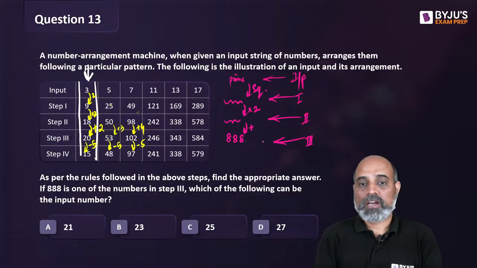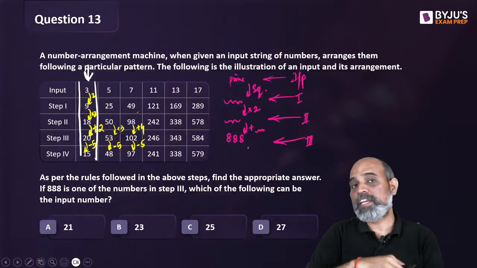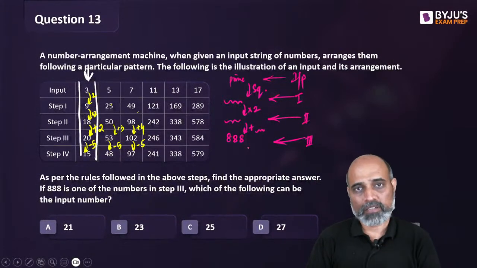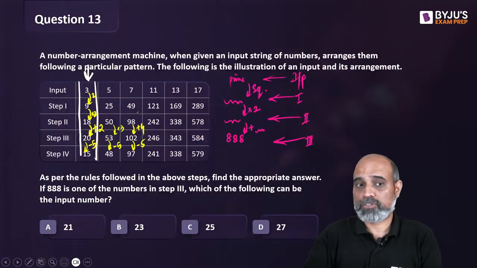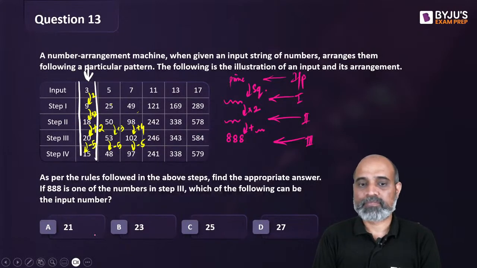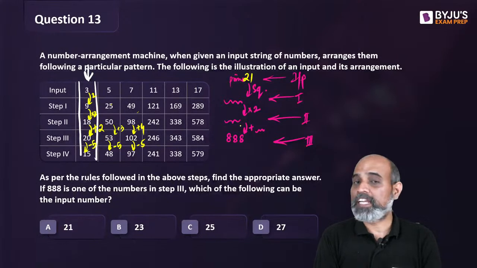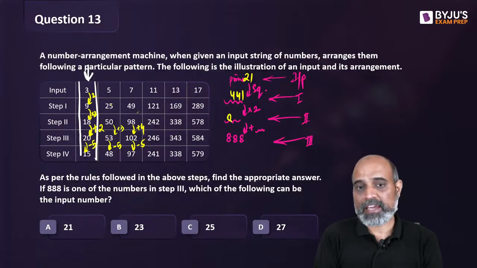So, 888 में कितना add करेंगे? It may be the first number, it may be second number, it may be 10th number, it may be 2000 number. मेरे को क्या पता? It never said, no, 888 is the 6th number. Sorry, 7th number here. नहीं पता. So we will start with the options. Okay. So first option says 21. So if prime number is 21, square of 21 is 441. 441 का double is going to be 882 and 882 plus 6.